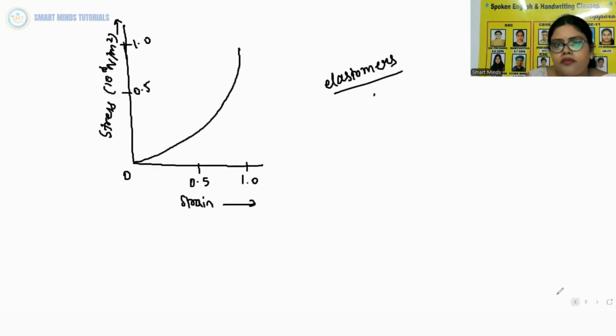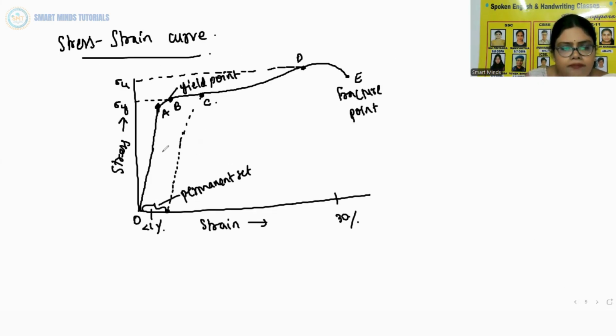Now let us see what elastic moduli are. The proportional region within the elastic limit of the stress strain curve, which you can see in this curve from O to A, is of great importance for structural and manufacturing engineering designs.